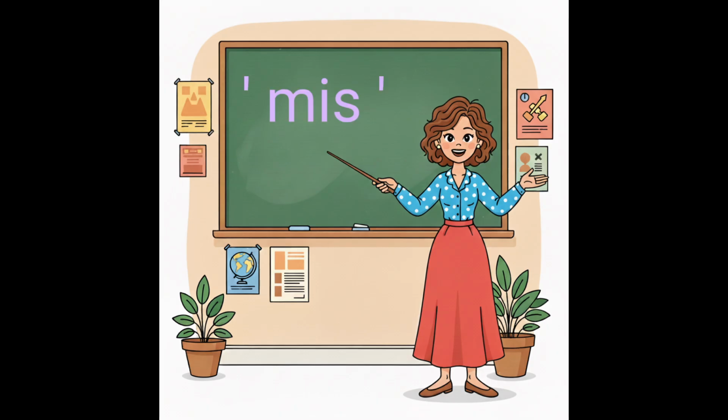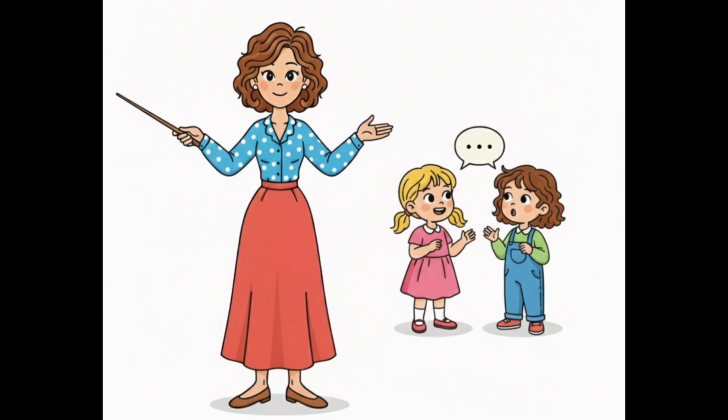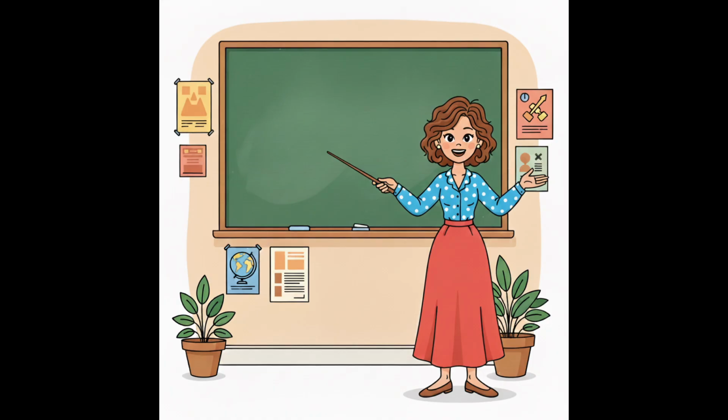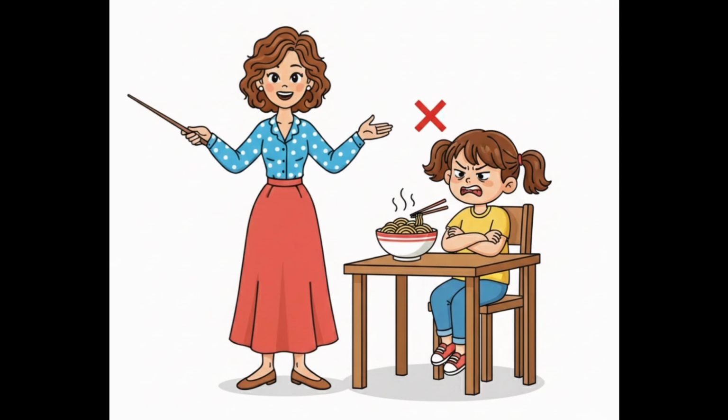When I add the prefix mis to the beginning of a word, it means wrong. So if I say Shanaya misspelled Sharwari's name, it means she spelled it wrongly or incorrectly. And at last, when I add the prefix dis to the beginning of a word, it means opposite of. So if I say Shrinaya dislikes noodles, it means she does not like them.